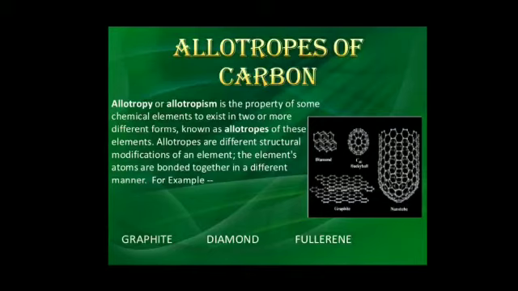Allotropes of carbon. Allotropy or allotropism is the property of some chemical elements to exist in two or more different forms, known as allotropes of these elements. Allotropes are different structural modifications of an element. The element atoms are bonded together in a different manner. For example, diamond, graphite and fullerenes.